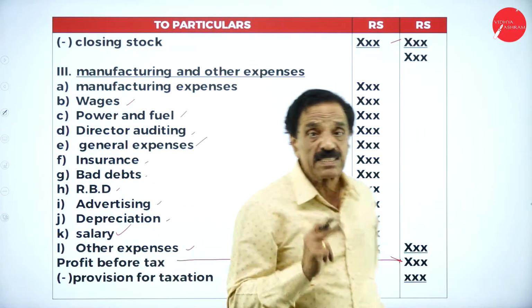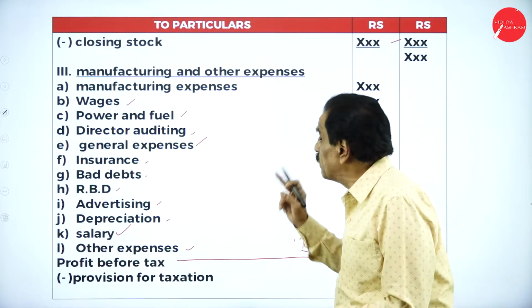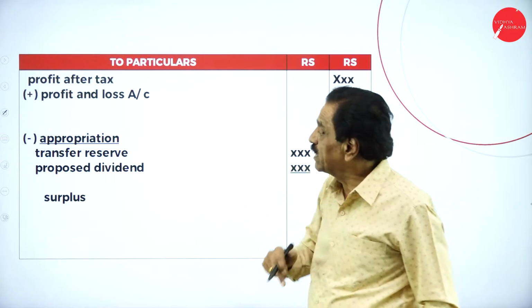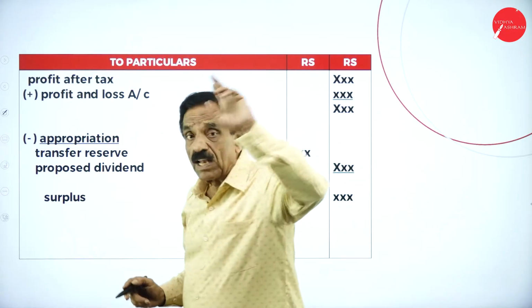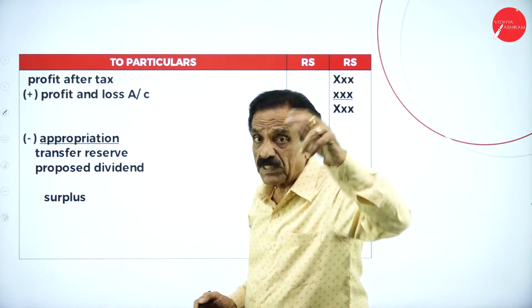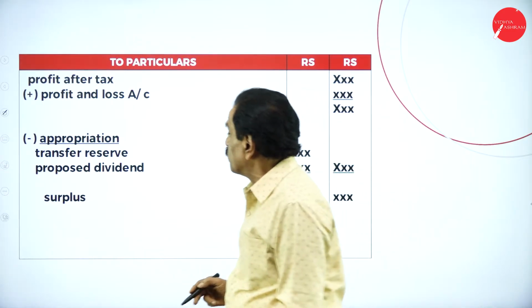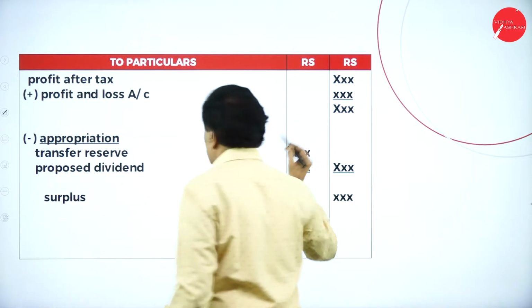If there is any taxation, that taxation should be deducted. Whatever the difference is, that is the profit after taxation. If there is any profit from the last year, that should be added. If there is a loss, that should be deducted. Minus appropriation out of the profit.